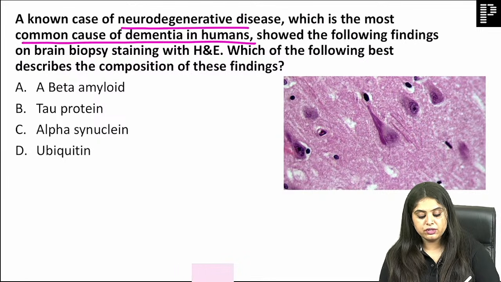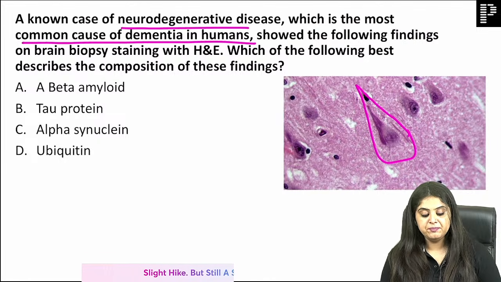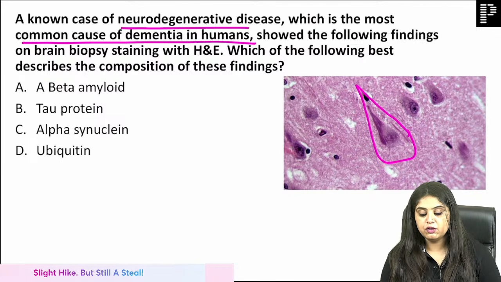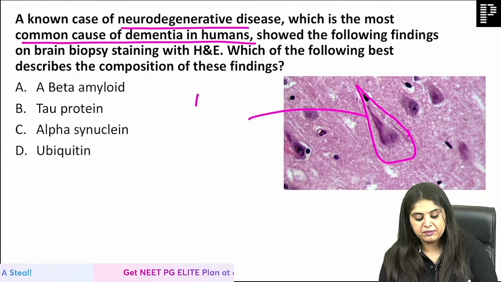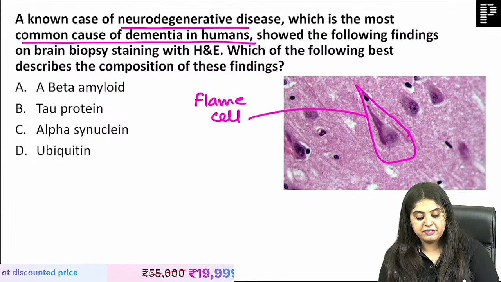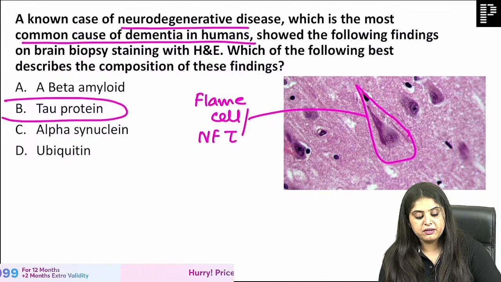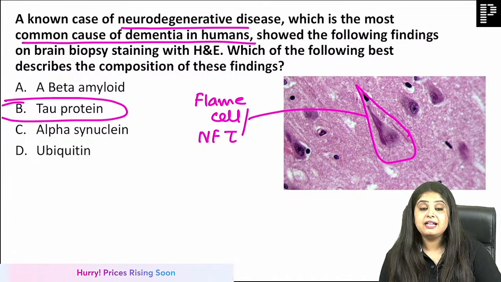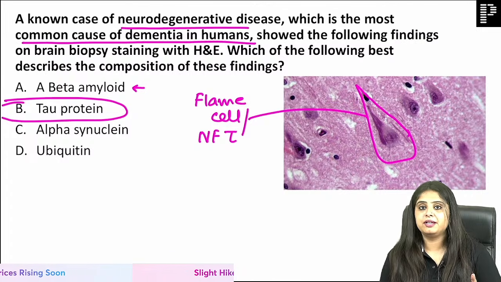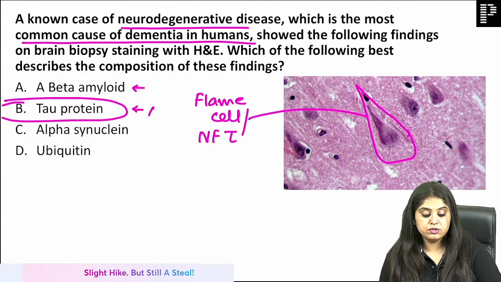Which of the following best describes the composition of what we have? So I can see something like a flame cell over here. It's looking like a cell on fire, and flame cell in Alzheimer's is known as neurofibrillary tangles. Everyone marked it as tau protein. See, Alzheimer's also shows you A beta amyloid, but they asked you the composition of the flame cell.